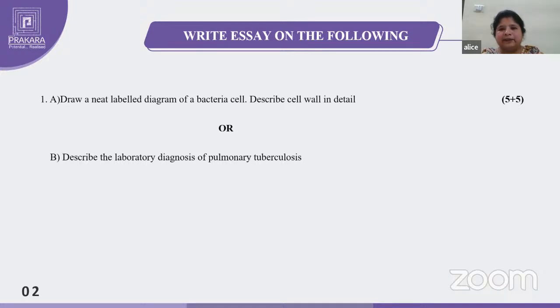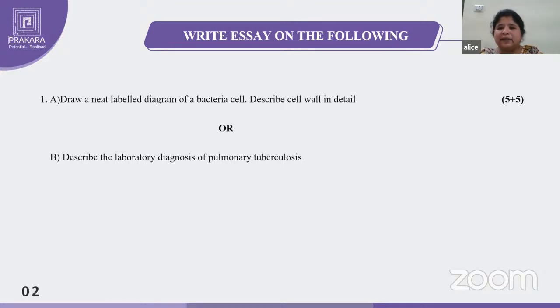And don't write in paragraphs. Make it like charts, flow charts. And whatever the questions, first whichever you are confident about, whether it is a 2 marker, 4 marker or essay, start with that. If you have started 2 markers, complete all the 5. Then go for the next section, 4 markers. And next, essays. That is the important essay question.